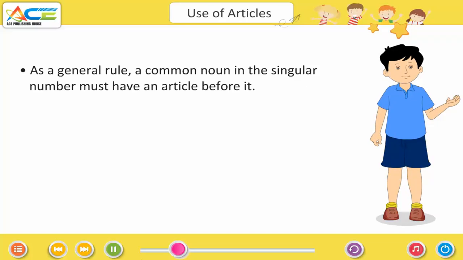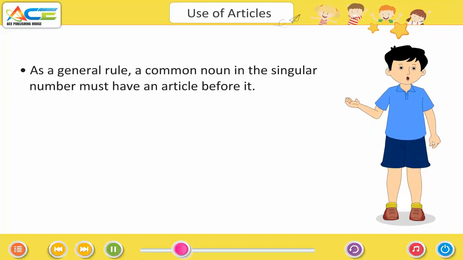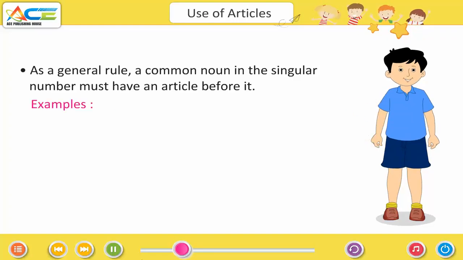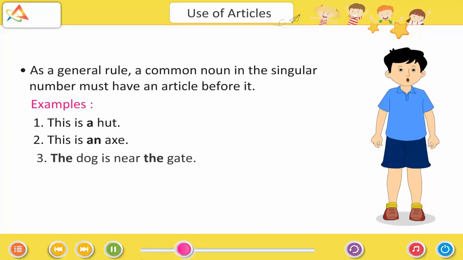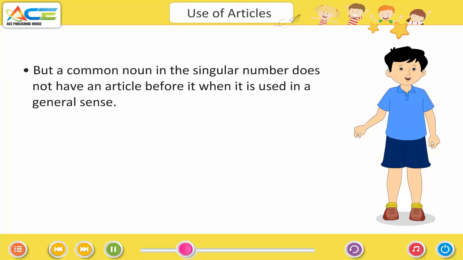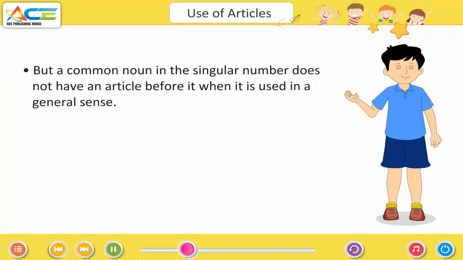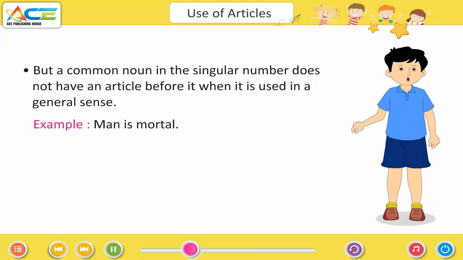As a general rule, a common noun in the singular number must have an article before it. Examples, this is a hut, this is an axe, the dog is near the gate. But a common noun in the singular number does not have an article before it when it is used in a general sense. Example, man is mortal.